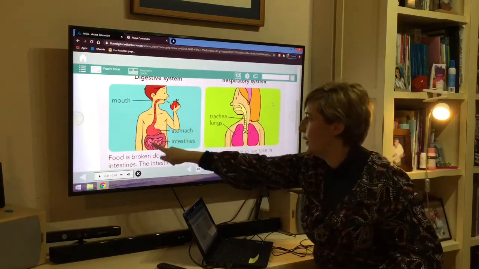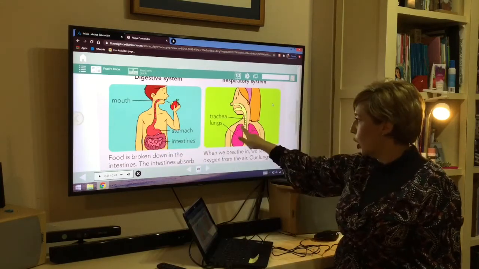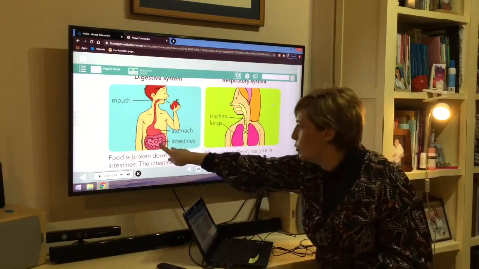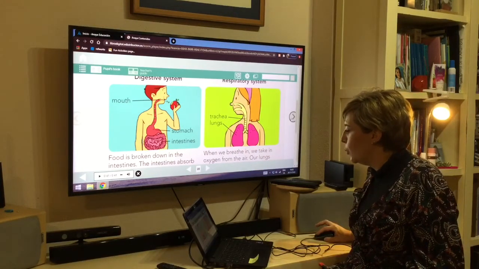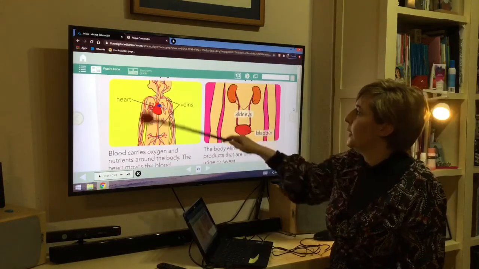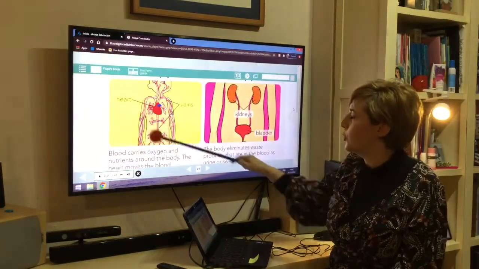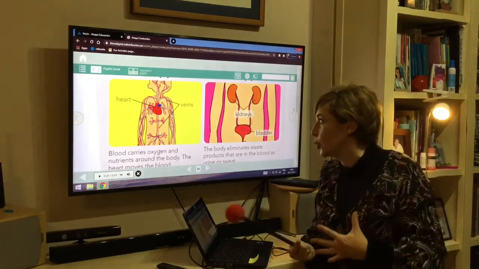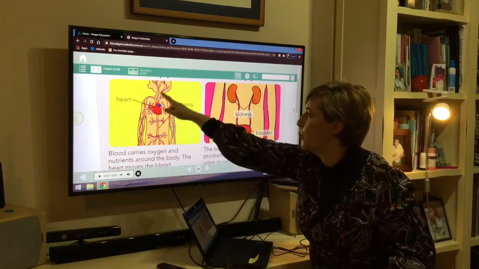Now that we have the nutrients from the intestines and the oxygen from the lungs, what are we going to do with the nutrients and with the oxygen? Very easy. We are going to distribute it around the body. How are we going to distribute the nutrients from the digestive system and the oxygen from the respiratory system? Through the veins.